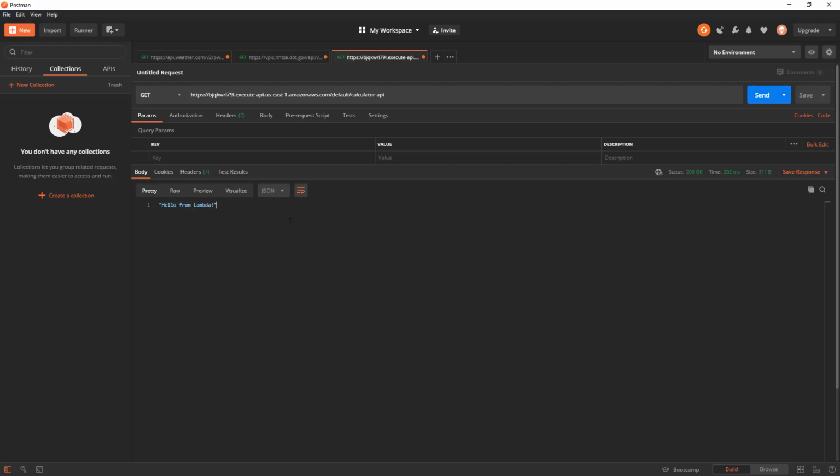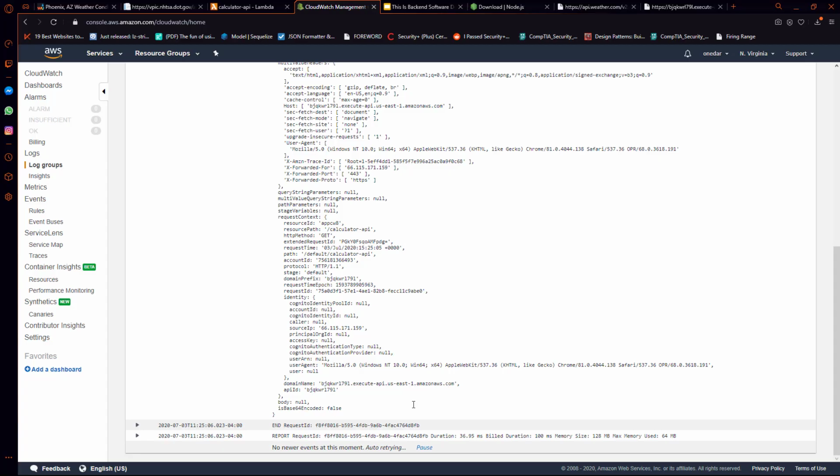So before moving forward, let's run this in Postman and see if we can compare these two requests. So all I'm going to do is send this back up, and we're going to go back to CloudWatch to see what happens. So I'm just refreshing this until we get some more events from Postman.